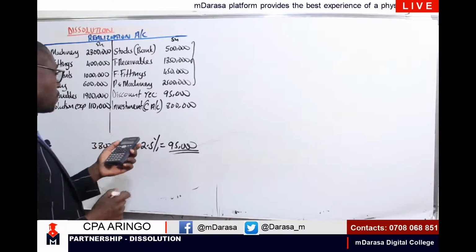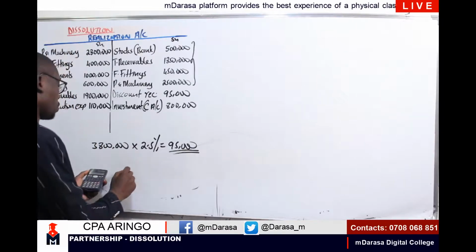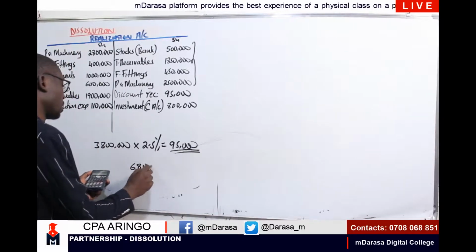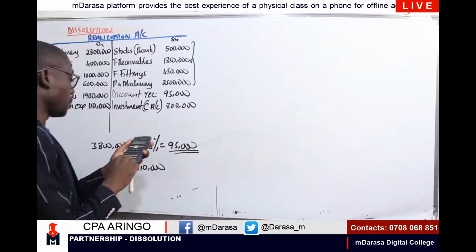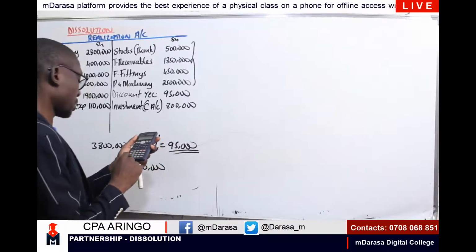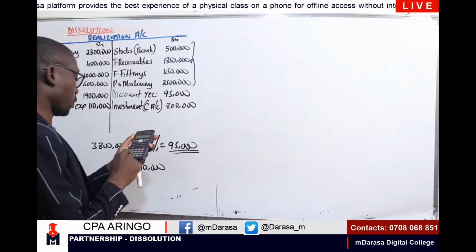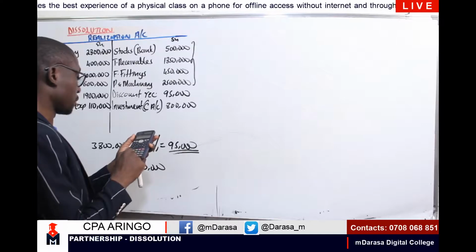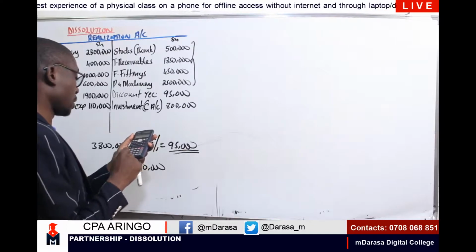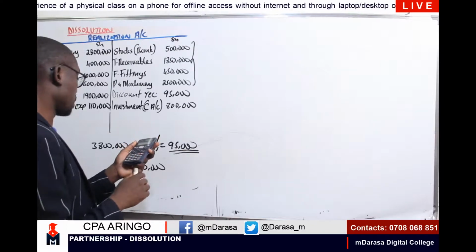So I'm getting a figure of 6,810,000. What about on my credit side? On my credit side, I'm having 500 plus 1850 plus 450 plus 2.5 plus 95 plus 800. I'm having a figure here of 6195.